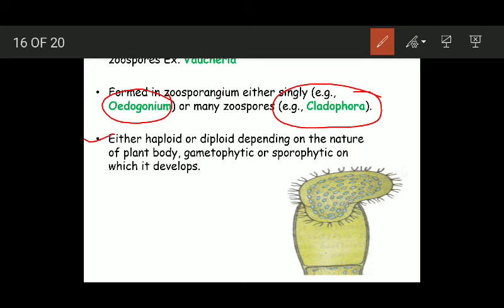Now the zoospores which are formed can be either haploid or diploid depending upon the nature of the parent plant on which they are produced. If the parent plant is gametophytic, it is haploid, so obviously the zoospore is going to be haploid. And if the parent plant is diploid or sporophytic, the zoospores produced on this plant are clearly going to be diploid.